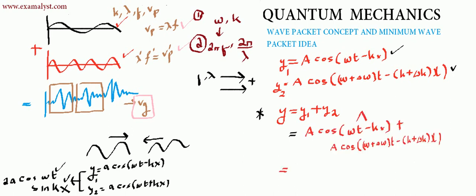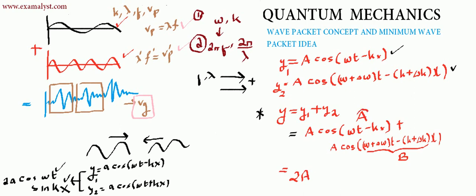Okay, so how to add them? Consider this entire omega t minus kx as a, and this entire part here as b. So this is like cos a plus cos b. Agreed? So you know the formula. You can just apply the formula as 2 cos (a plus b)/2 and cos (a minus b)/2. So what is the answer? So there will be a 2a. This a is not to be confused with the a inside.